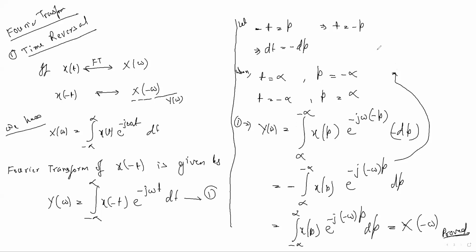So you can write it like this: minus infinity, infinity to minus infinity, x of minus p, e to the power, this minus minus plus will become plus j omega p dp, okay? When you go minus infinity to infinity, x of p, okay, now you can think if you multiply double minus, it will get plus now.